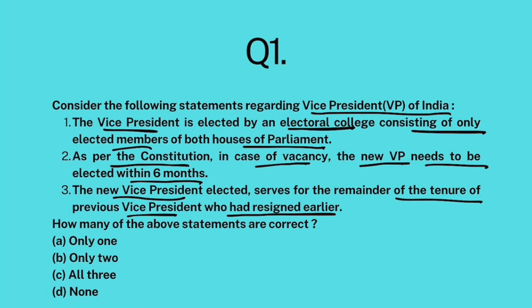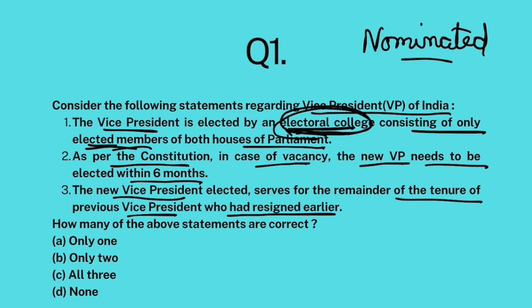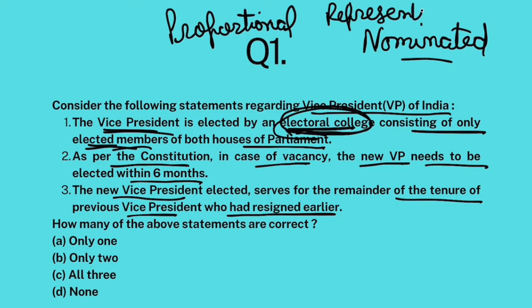Now, as far as the election of Vice President is concerned, Vice President is elected by an electoral college. The members of this electoral college are both elected and nominated members of both houses of parliament. So all members of Lok Sabha and Rajya Sabha, whether they are elected or nominated, are part of this electoral college and they vote for the Vice President. The election is through proportional representation. You know about proportional representation, by means of single transferable vote, right? So this is the system. So the first statement is false because it only mentions elected members.